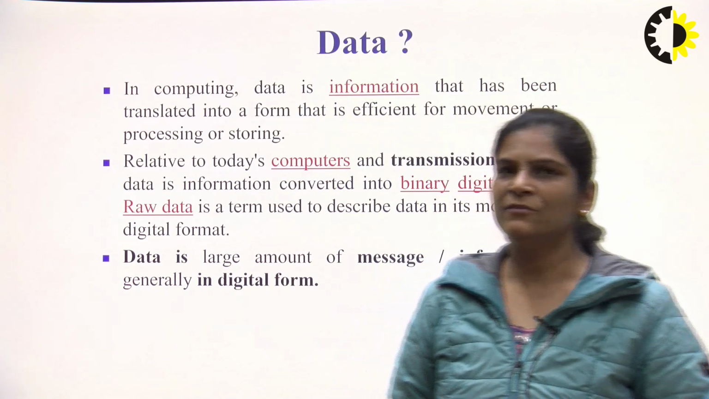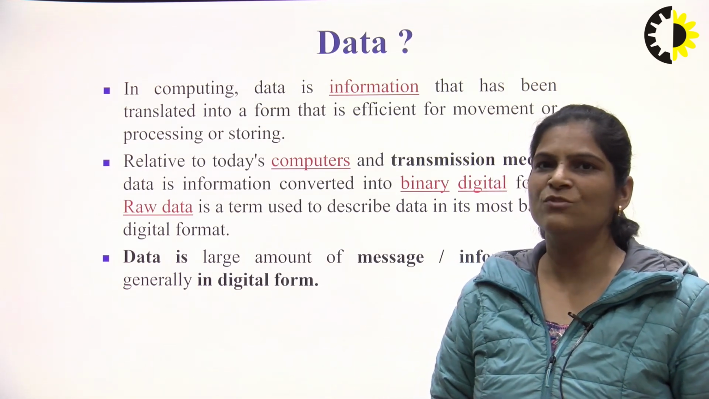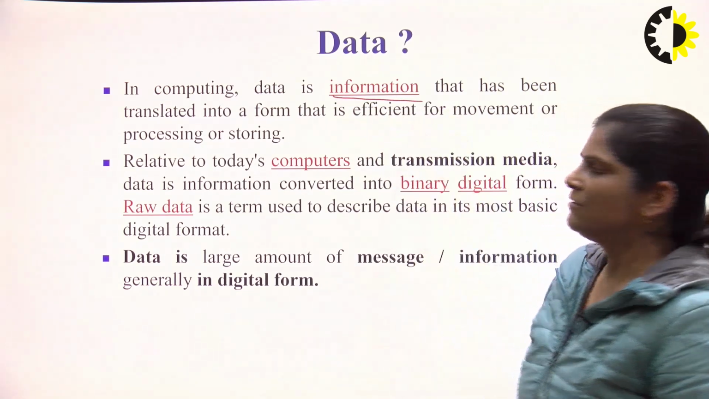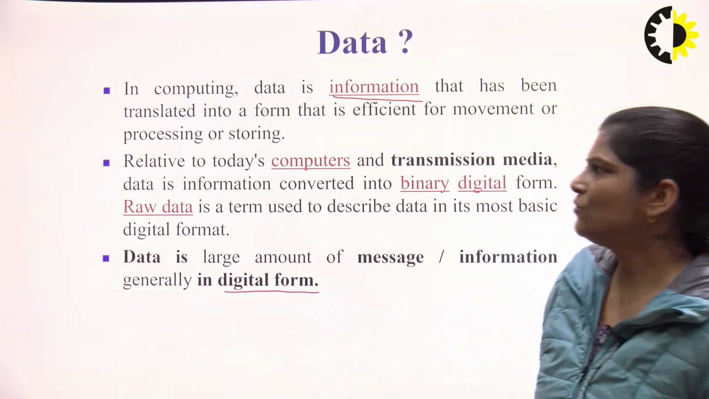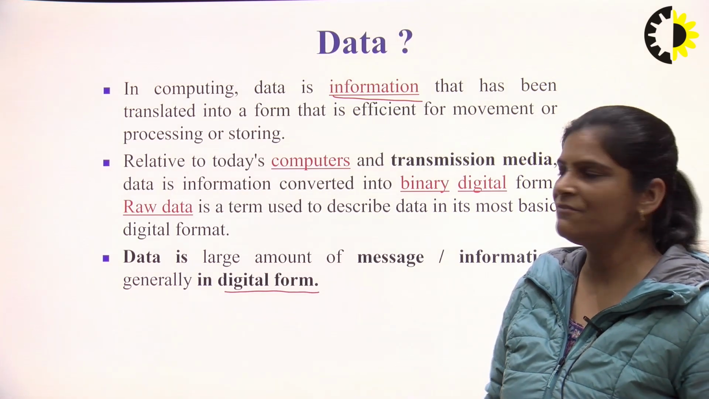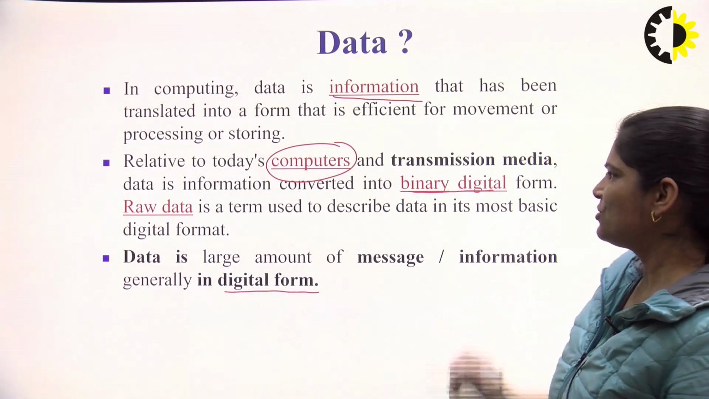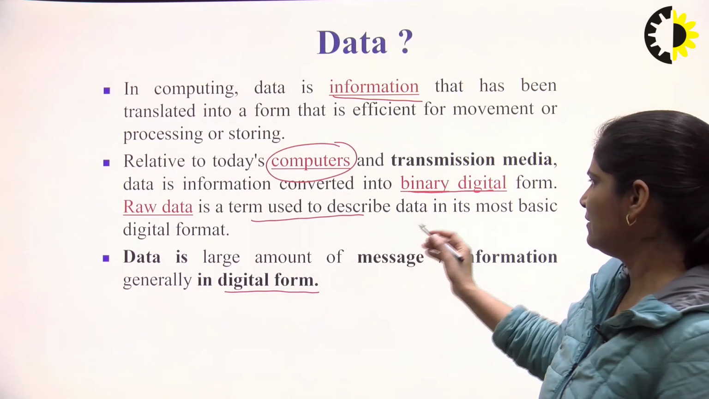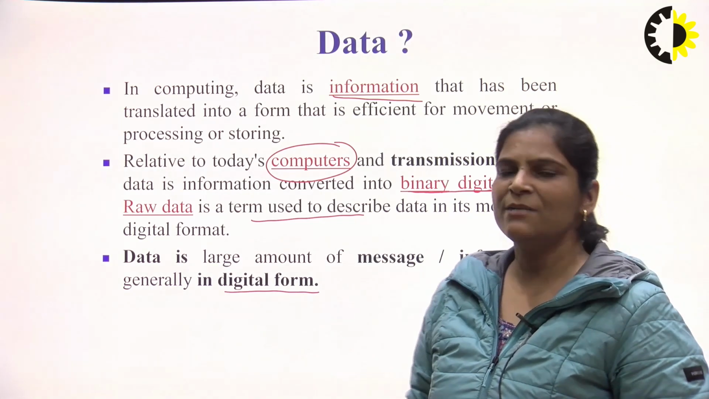Now first, what do you mean by data? When we are communicating from sender to receiver, we have to send some data from sender to receiver. Data means information. It may be in digital form. The sender is your computer, and you can send information in binary, digital form, or raw data. It is used to describe data in its most basic digital format. So this is data. Data means information.